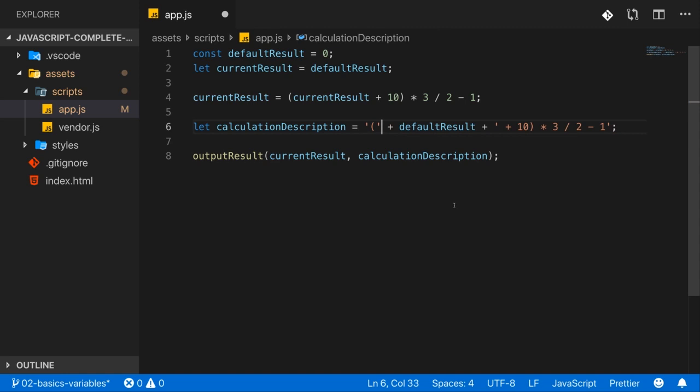Now we'll dive into strings again and again throughout the course because there are more things you can do with them. One thing I want to do right away is restructure this string. We're building our string here with three pieces of text, you could say, with the opening parentheses, with this text thereafter, and with the value that's stored in default result.